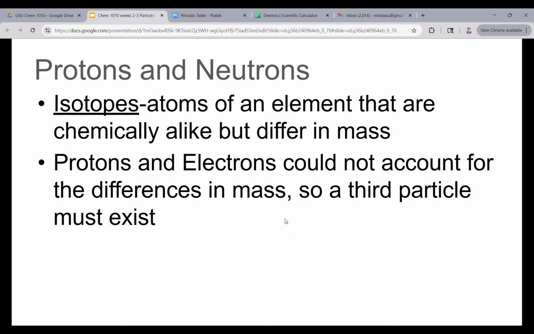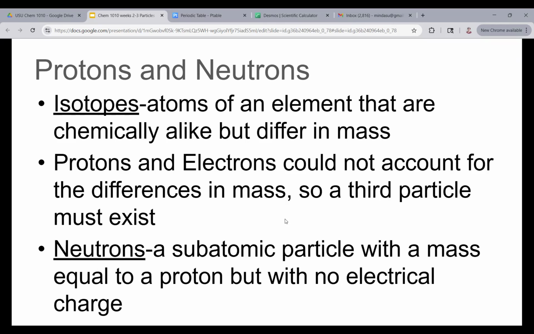The protons and electrons couldn't account for the differences in this mass, so there must have been a third particle to do this. This particle is a neutron. A neutron is a subatomic particle that has a mass equal to a proton, but no electrical charge.